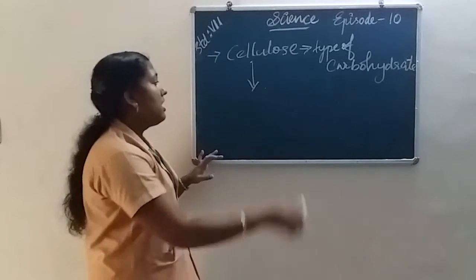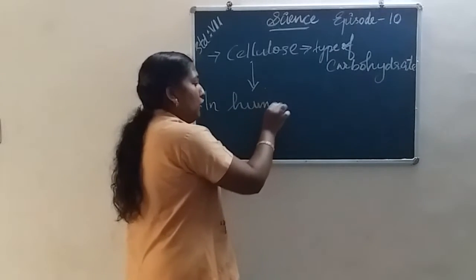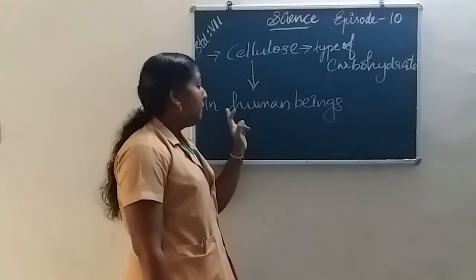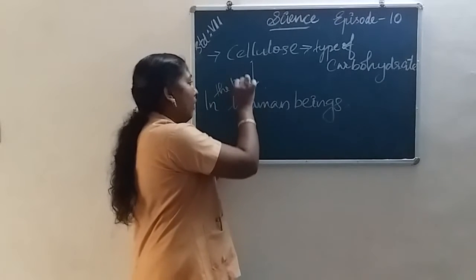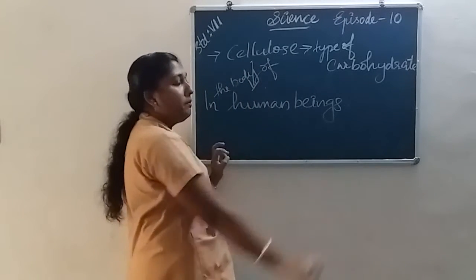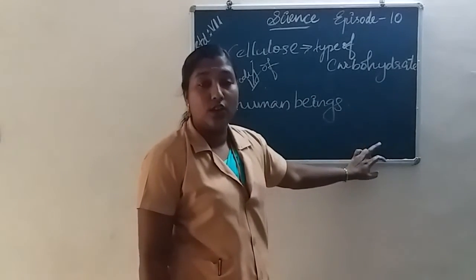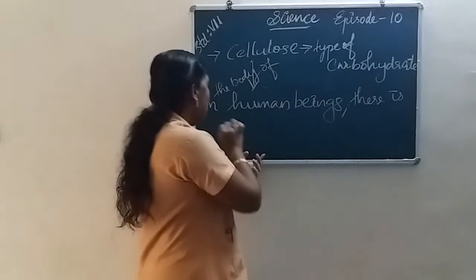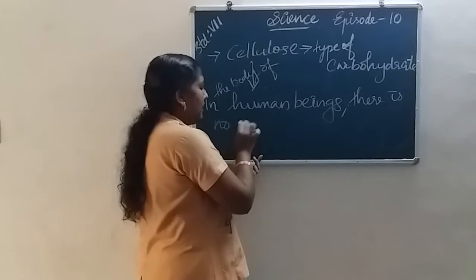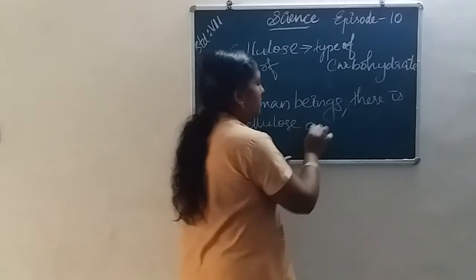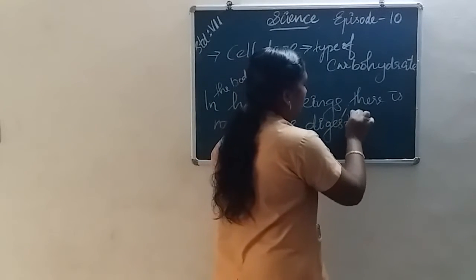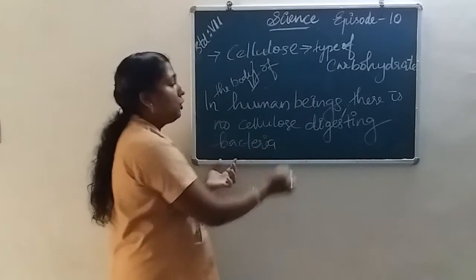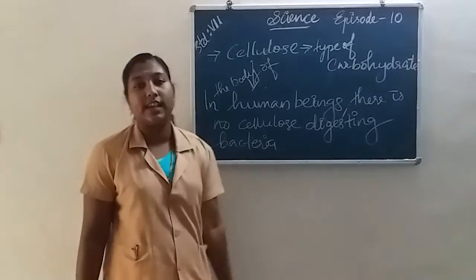Why? Because in the body of human beings, there is no cellulose digesting bacteria.